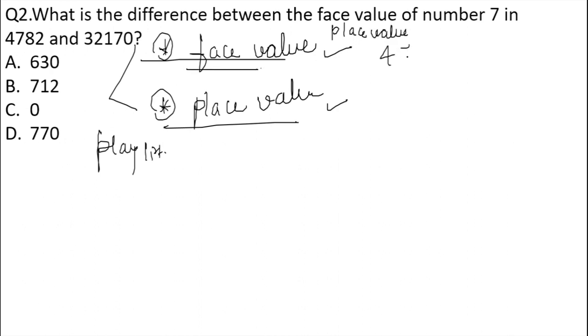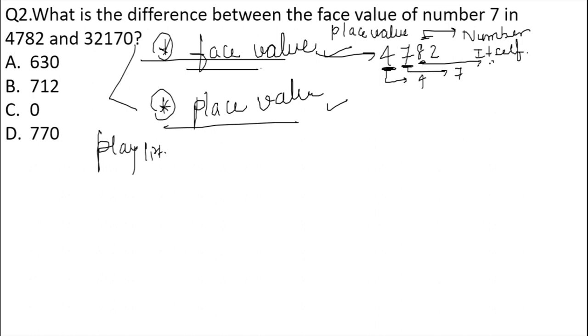For the given number 4782, if you are considering any of the digits, the face value is the number itself. What does it mean that the face value is the number itself? It means that for 4 the face value is 4, for 7 the face value is 7, for 8 the face value is 8, and for 2 the face value is 2.